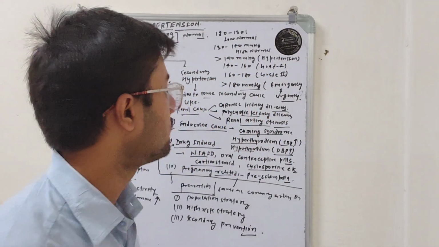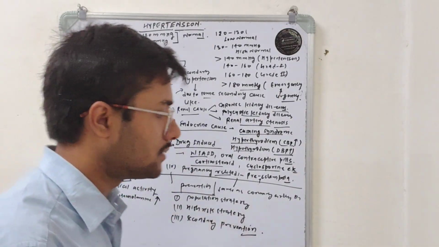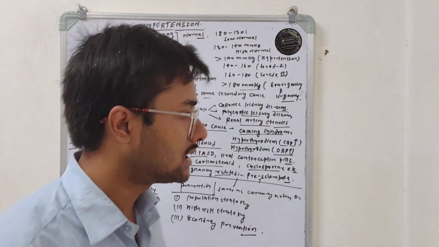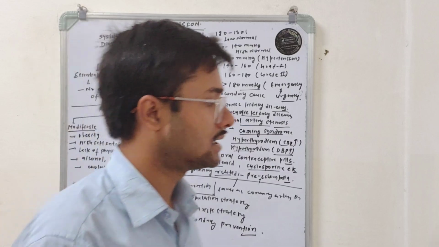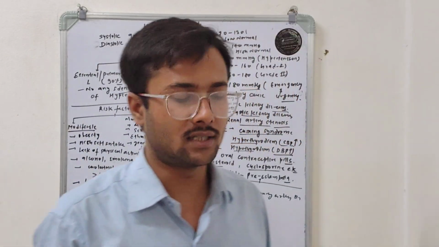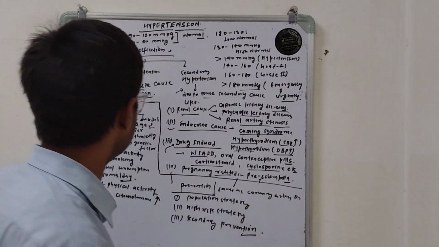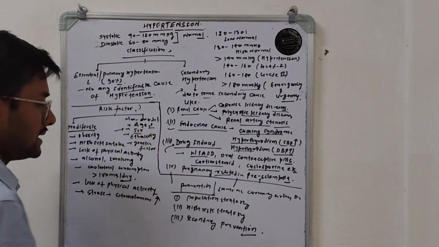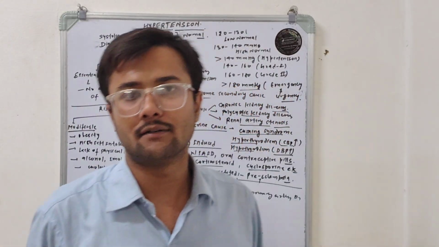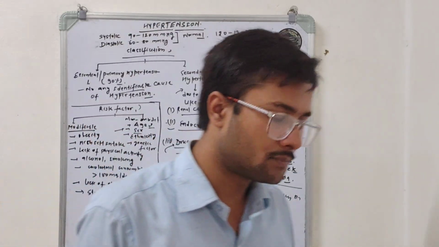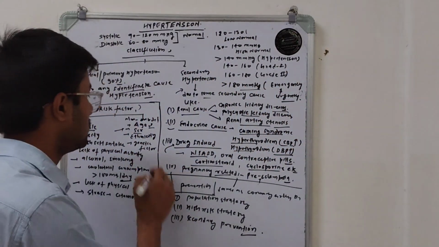So due to the stiffness of the arteries in old age, the patient develops hypertension, which is commonly observed in our country. Another is sex. It is observed in a study that the estrogen hormones present in the female's body are responsible for higher blood pressure in women as compared to men.